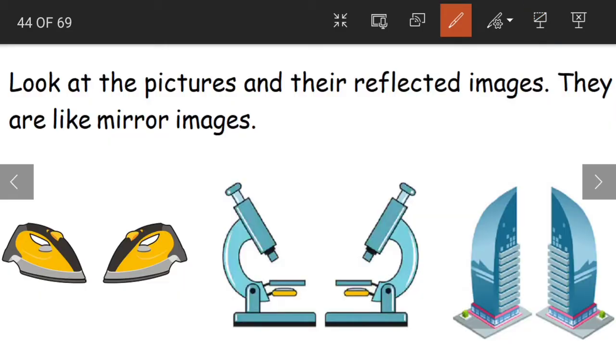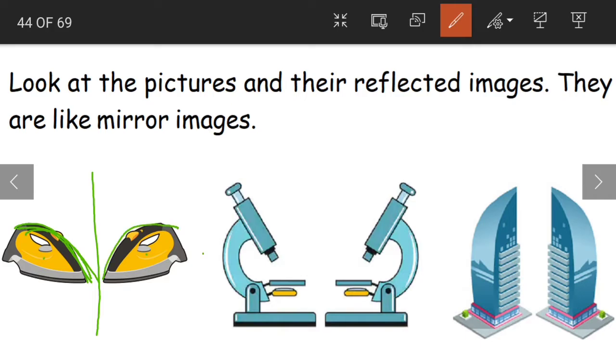That is the difference between our reflected images and the symmetry. Symmetry is within the same object. We are dividing it into two mirror halves. And reflection is nothing but we are drawing the mirror image. Even here, see children, this is like this. Yes, the iron box is starting from here to here, but in the reflection what are we seeing? It is like this.